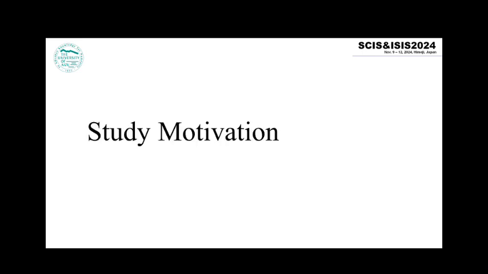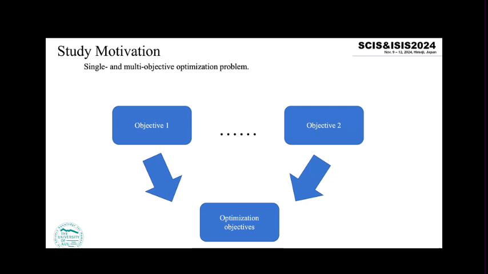First is study motivation. As everyone knows, single and multi-objective optimization problems are classical problems that aim to optimize one or more objectives and find the most suitable solution.